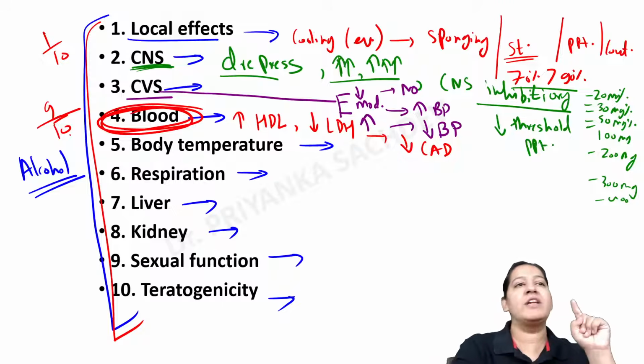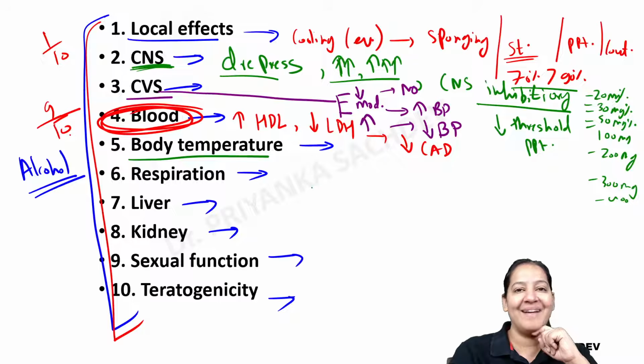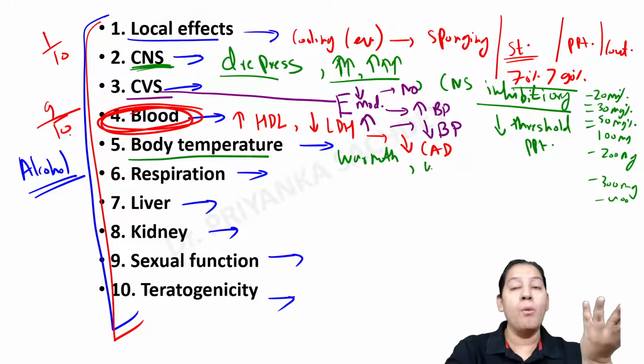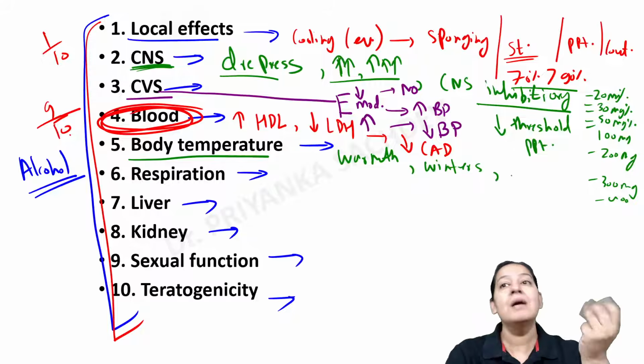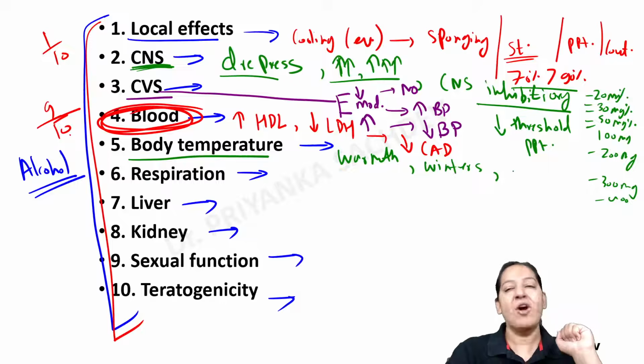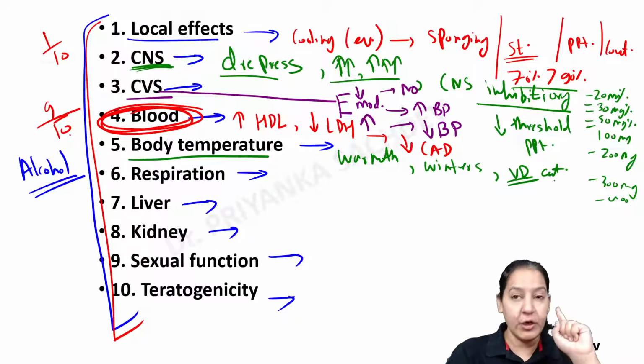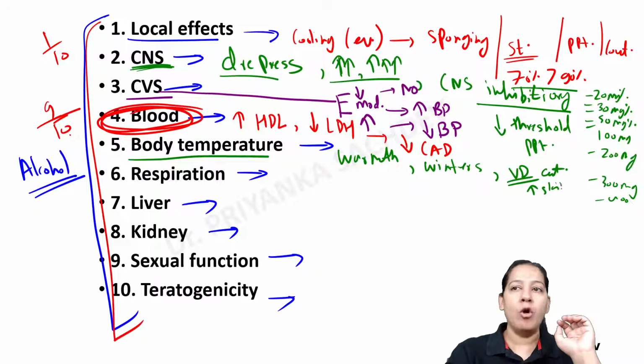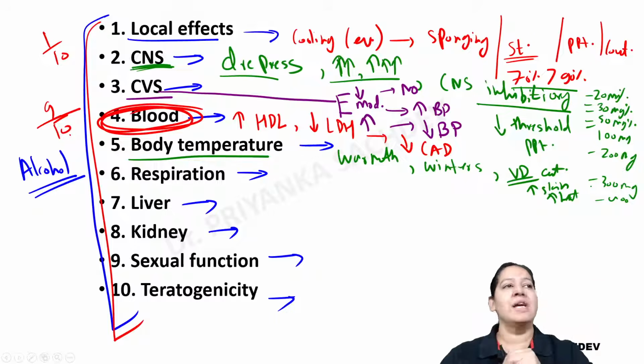What is the effect on body temperature? It gives a sense of warmth. That's why people drink more alcohol during winters, right? Why is it giving a sense of warmth? Because it causes vasodilation of the cutaneous blood vessels. In the skin, the blood vessels get vasodilated. So more blood in the skin, more heat in the skin. So the person feels warm.